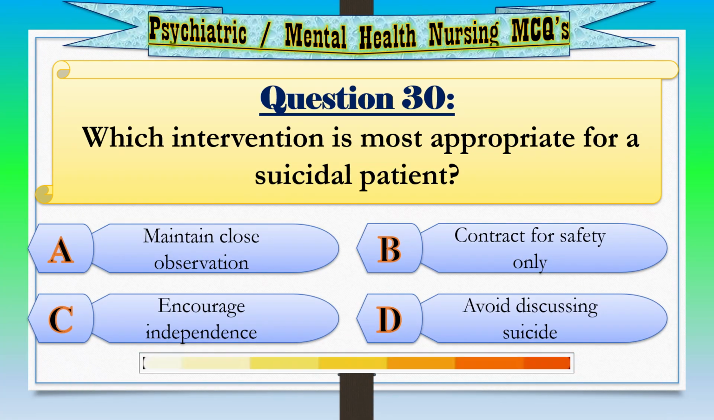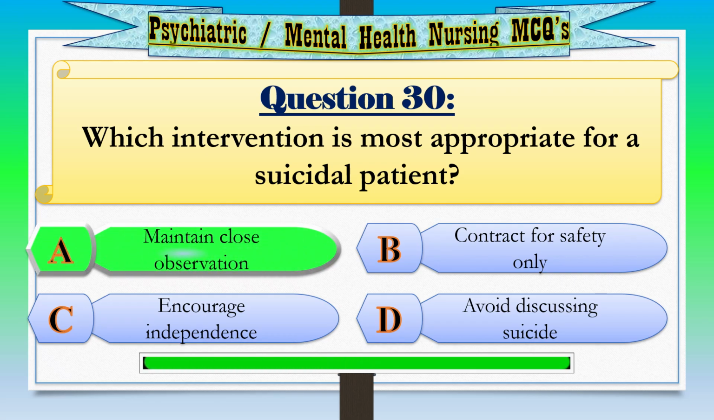Question 30. Which intervention is most appropriate for a suicidal patient? Option A, maintain close observation. Option B, contract for safety only. Option C, encourage independence. Option D, avoid discussing suicide. Correct answer, Option A, maintain close observation.